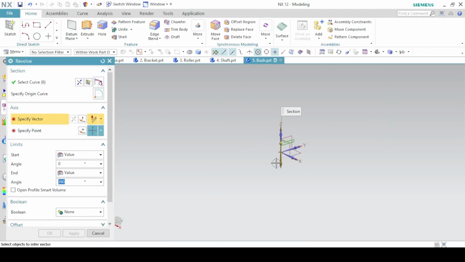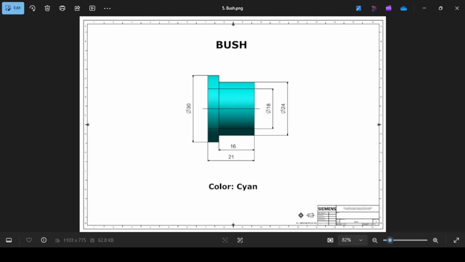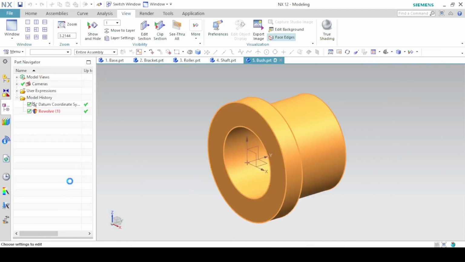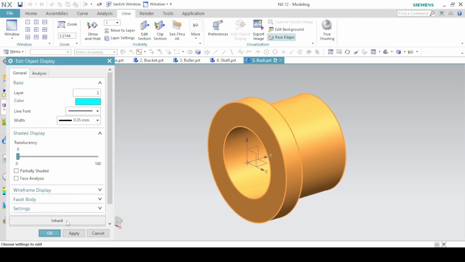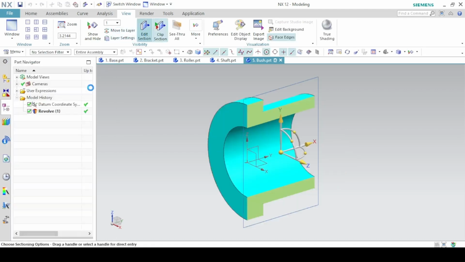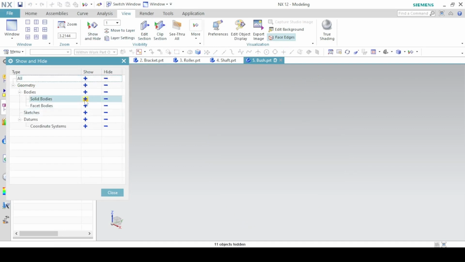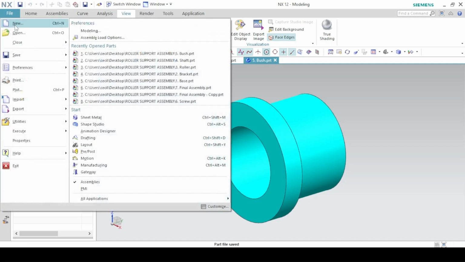Axis of revolution will be the y-axis still. Okay. Change the color to cyan. And we hide everything and show the solid body. Save. And move on to the next part.